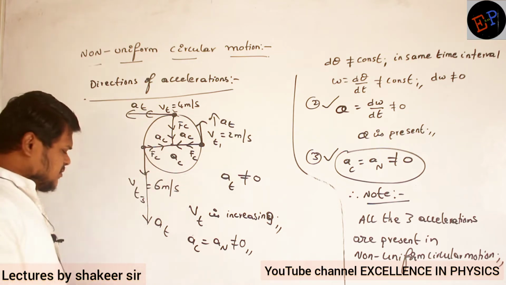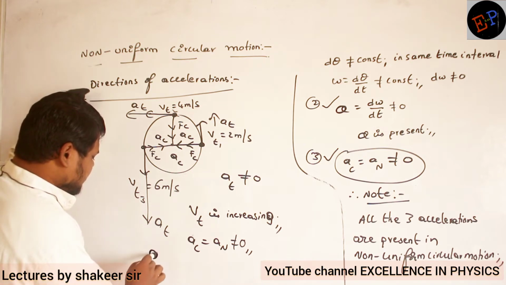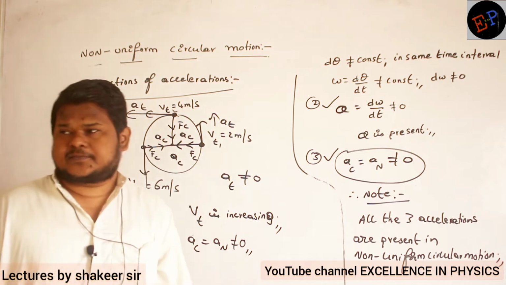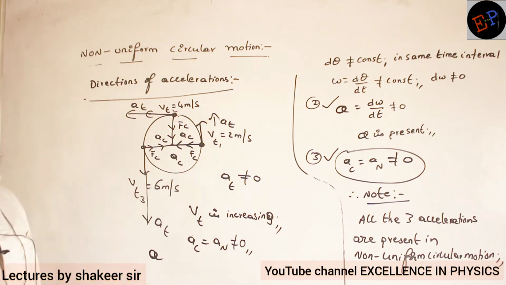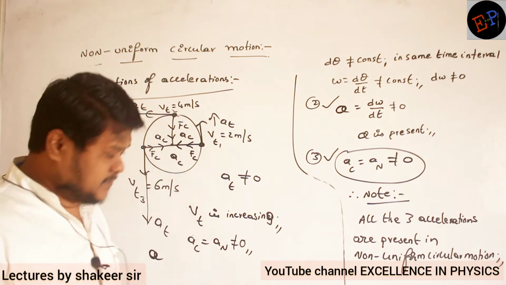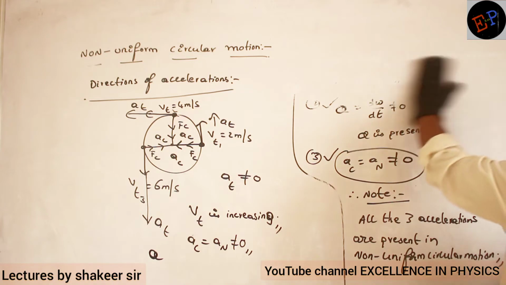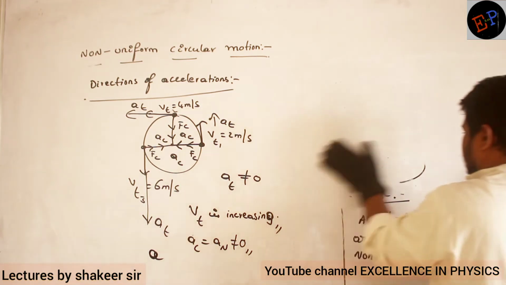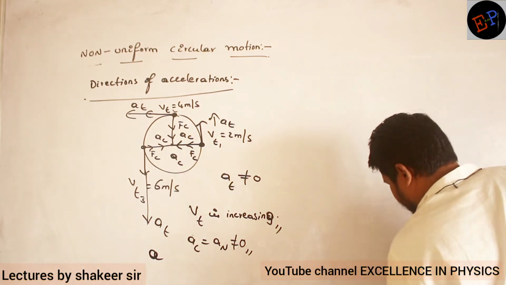Clear? Then what about alpha? Alpha is in which direction? Angular acceleration. Angular acceleration is in which direction? Come on. Alpha, anybody? All the three acceleration directions we should understand now. So two directions we have understood. Now what about the direction of alpha? Clear?